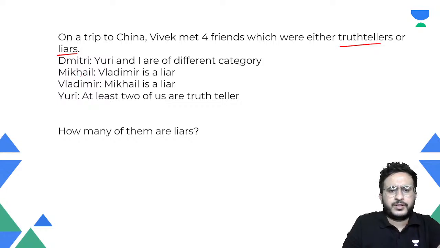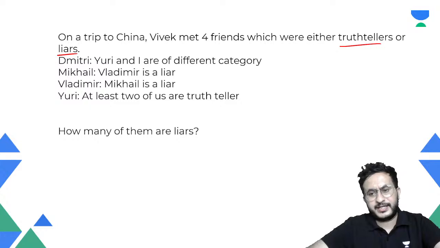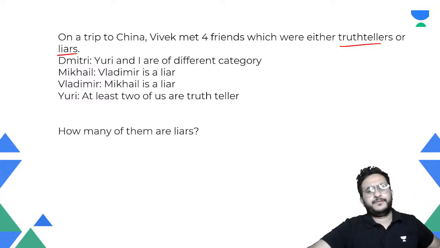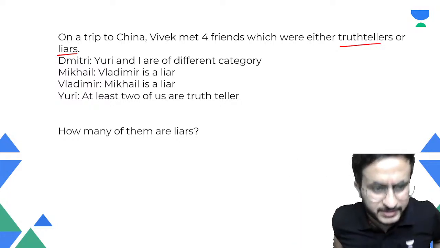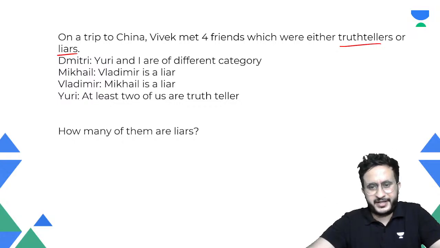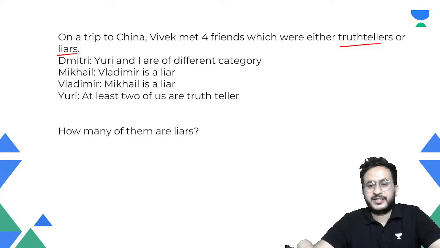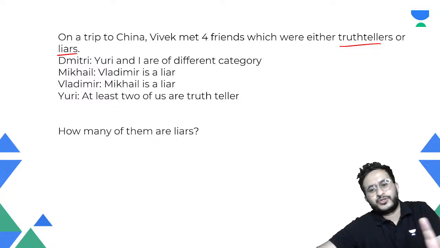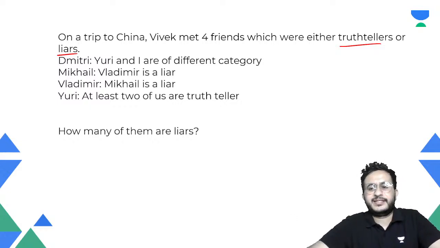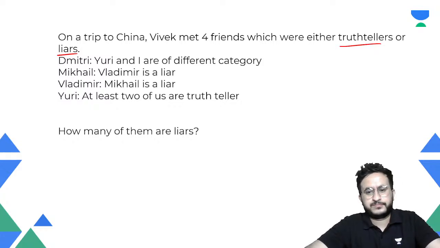Okay. Now, Mikhail is saying that Vladimir is a liar. Vladimir is saying that Mikhail is a liar. So let us just take an example, like it happens in school many times. Let us say a teacher catches two students, and the teacher says don't talk in the class. So A and B. Now A says that B was talking and B says A was talking. What did the teacher used to do?